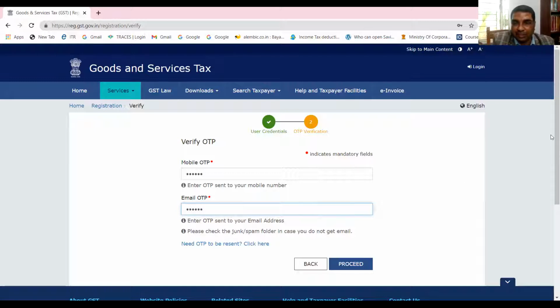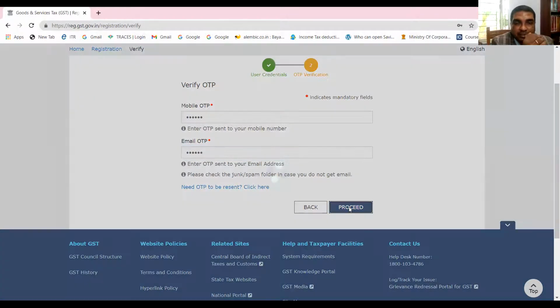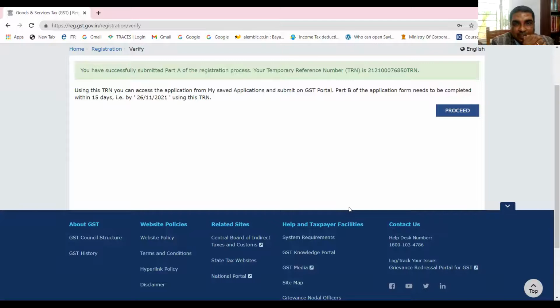Okay. Now you see, if you want, you can get the OTP reset. Now let me proceed. If I proceed, what are you getting? You have successfully submitted part A of the registration process, and this number is important. What is this number? This is called the TRN, temporary registration number. Now by using this TRN only, I'll be able to proceed.